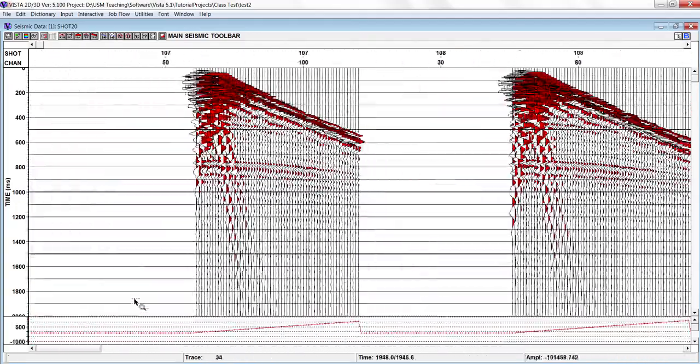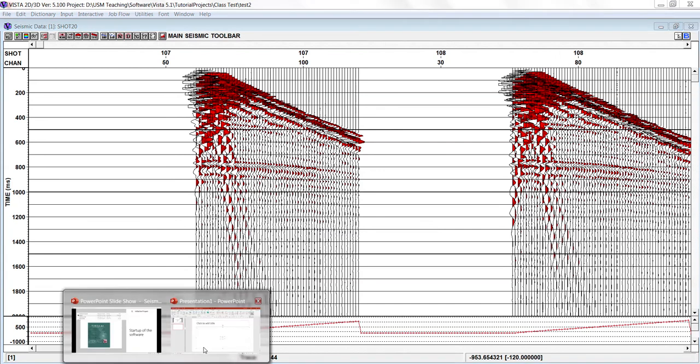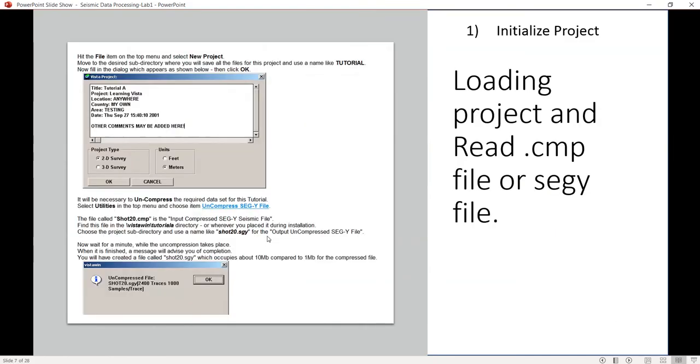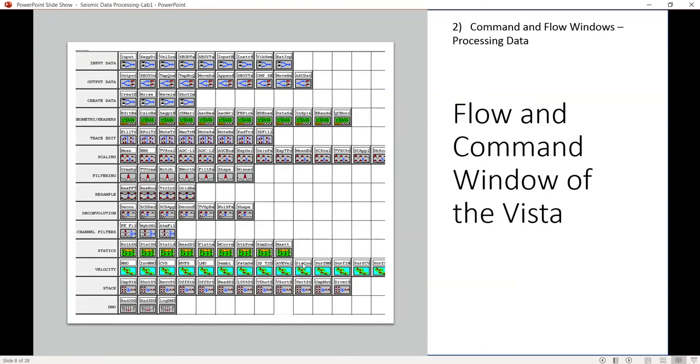So this is about initialization of the project. The second thing we already did is initialization of the project. We have loaded 20 short CMP. We didn't go for an uncompressed file, but we went directly. Now I will show you some of the flow and command windows.